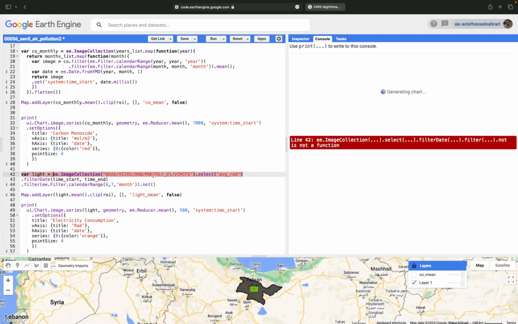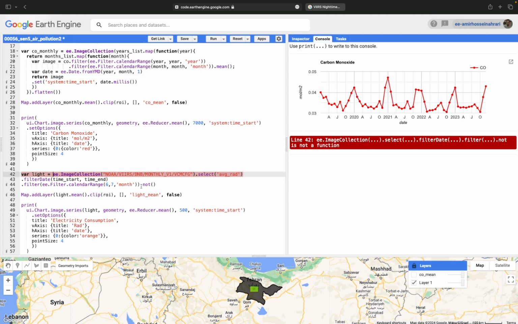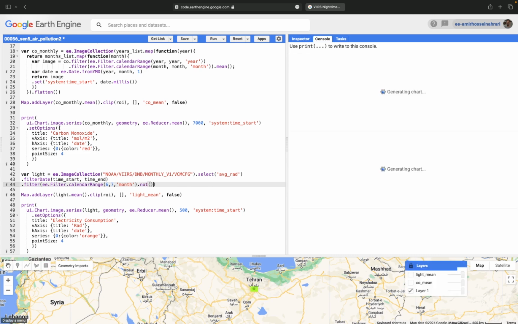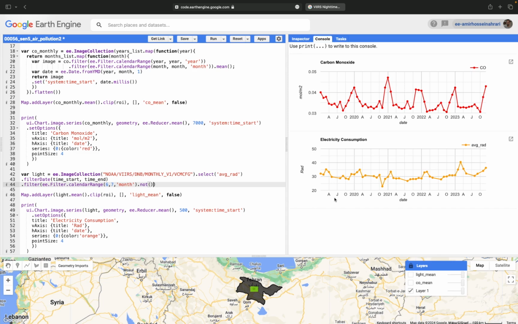But unfortunately, .not doesn't work here. Let's try with another method. I made a little change and I hope the problem is solved. Yes. Now the problem is solved. Using .not, we removed the months we had problems with.